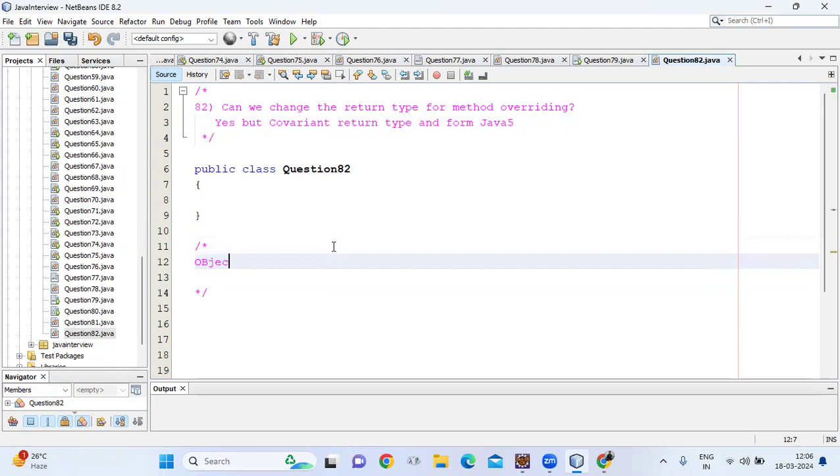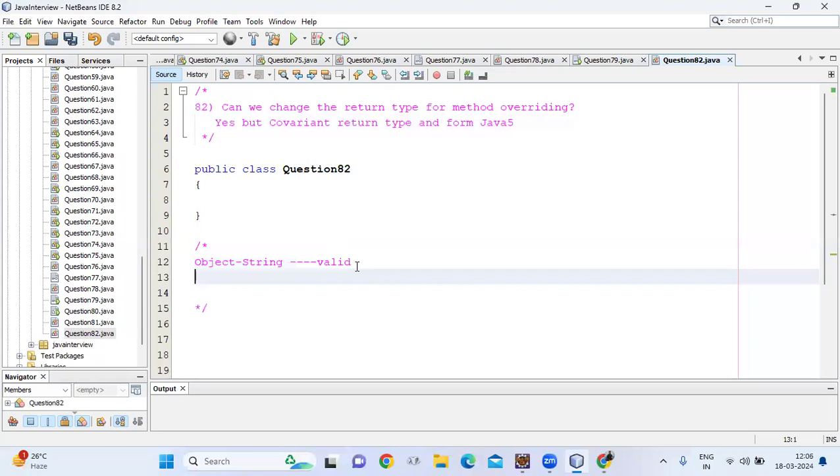If there is a relationship between two classes, like Object and String, then this is valid. If the superclass method returns the Object type and the subclass method returns the String type, then this is a covariant return type, and that will be valid. Similarly, if the superclass method returns Object and the subclass method returns StringBuffer, again this is a covariant return type, so it is valid.